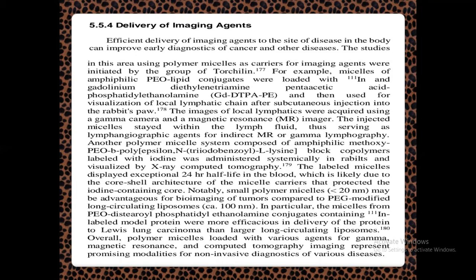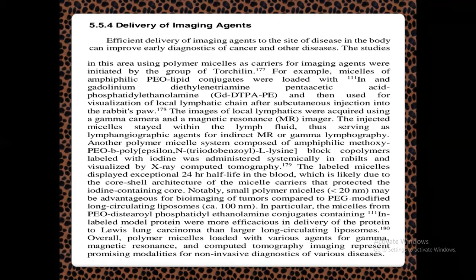Notably, small polymer micelles, having less than 20 nanometer size, may be advantageous for bioimaging of tumors, that is cancer bioimaging, compared to PEG-modified, polyethylene glycol modified long circulating liposomes. They are having 100 nanometer in size.